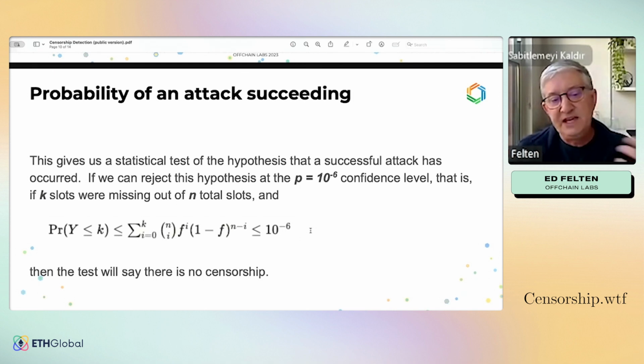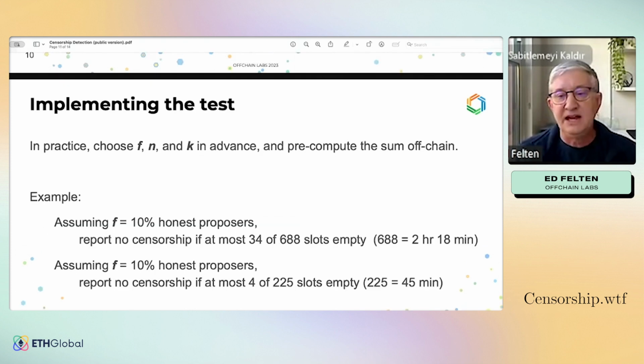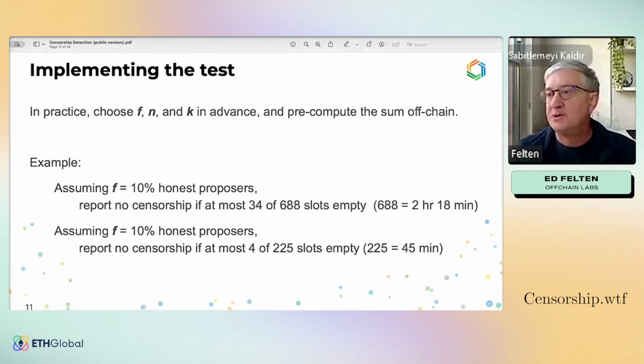Okay, so now if we're given values of k, the number of actually empty slots, and n, the number of slots that elapsed, and an assumed value of f, the fraction of proposers who we assume will behave honestly, then we can actually implement the test. In practice, we'll choose these parameters in advance and pre-compute that summation off-chain and then build a simple test that we can do on-chain.